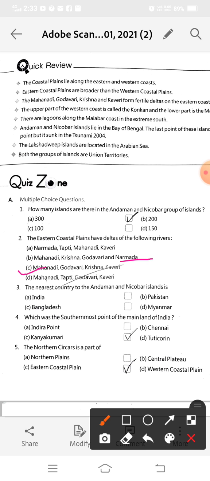And in option D here is Tapti, so option D is not our answer, because Narmada and Tapti do not make delta regions. So our right answer is Mahanadi, Godavari, Krishna and Kaveri.